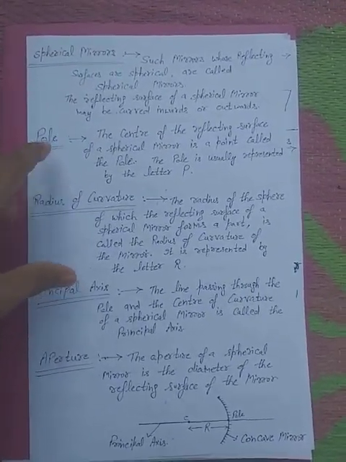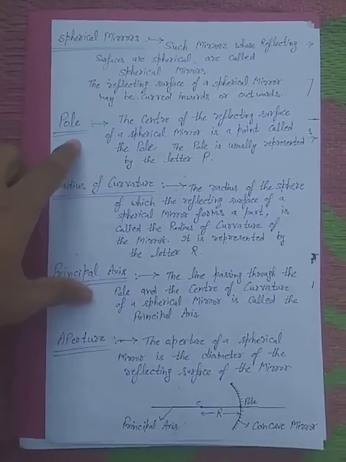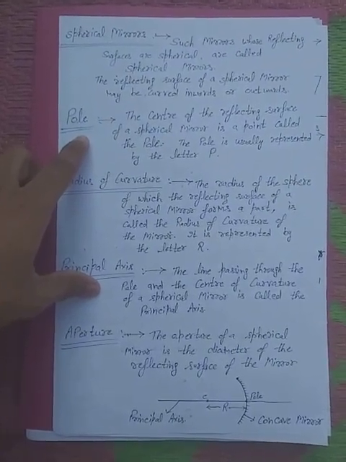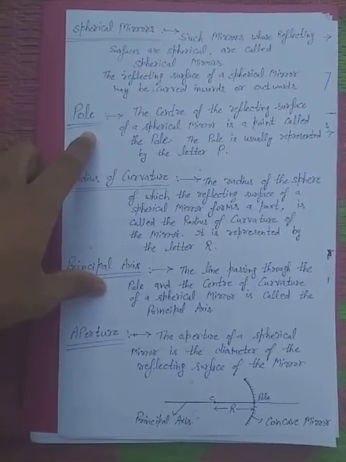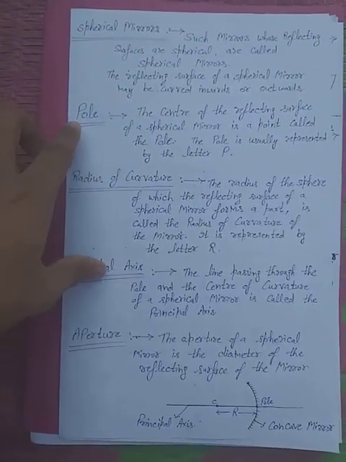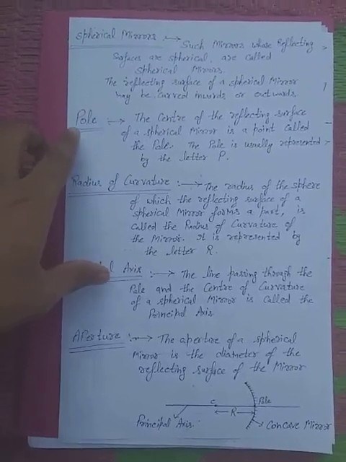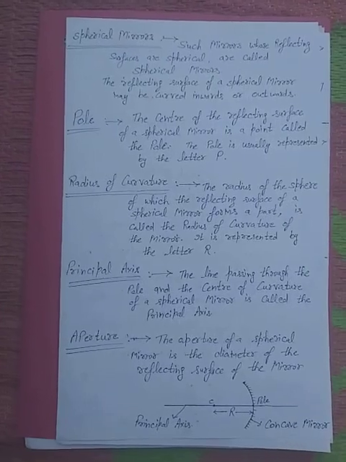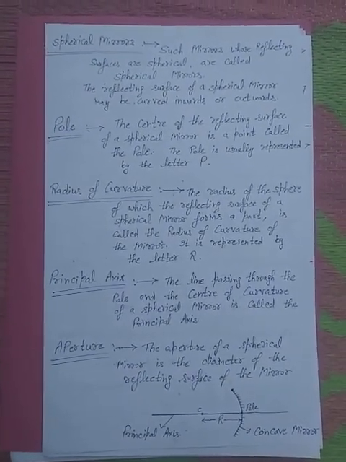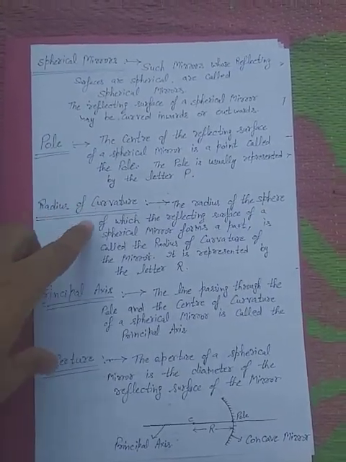Pole: the center of the reflecting surface of a mirror is a point called the pole, and it is usually represented by the letter P. The pole is a point which lies on the surface of the reflecting mirror.